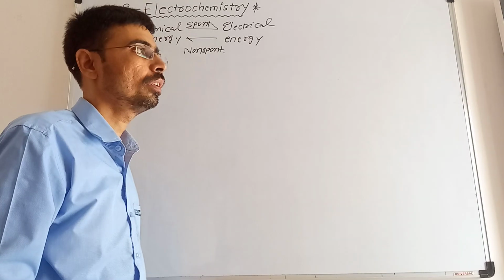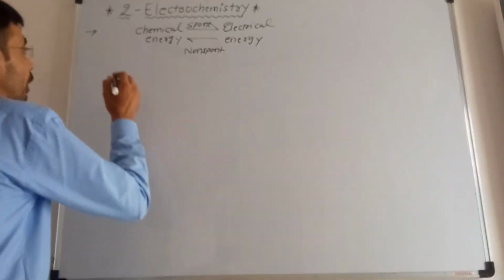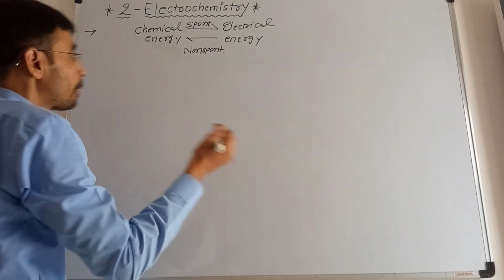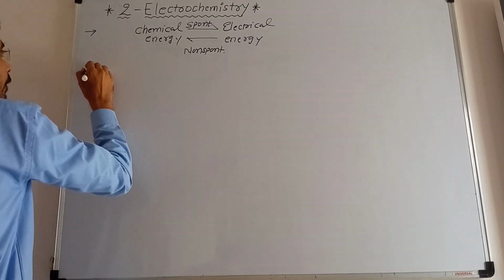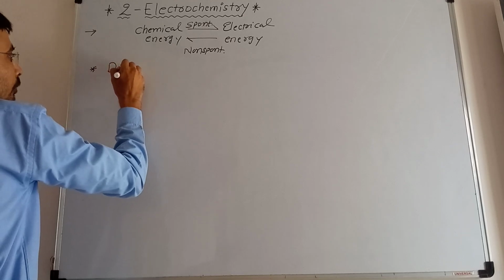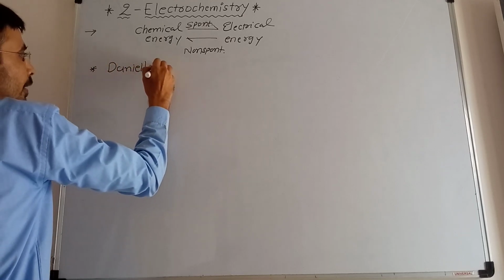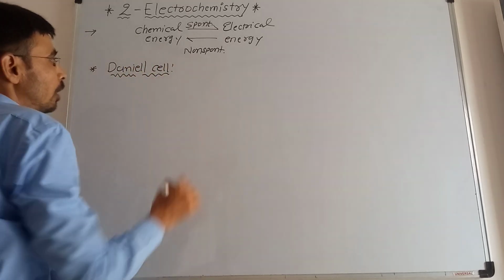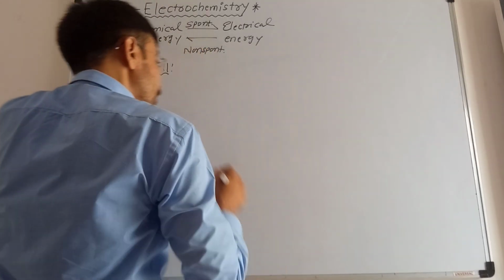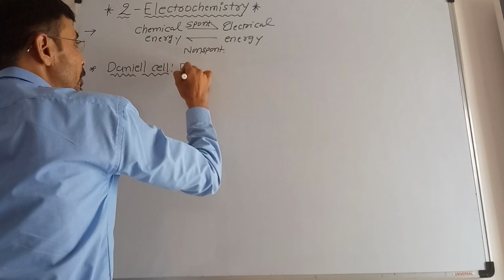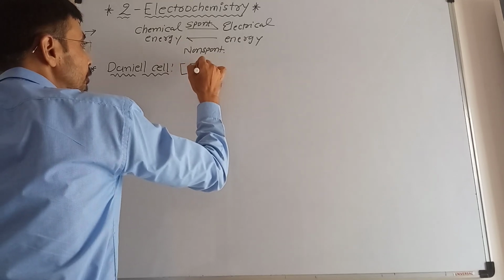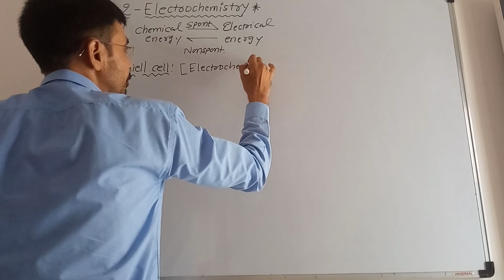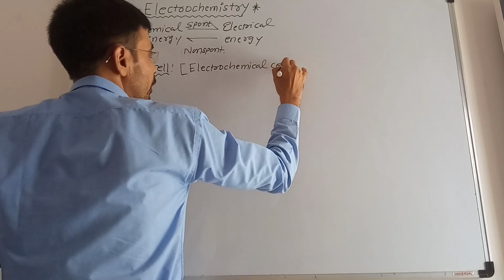Now first of all, let us start the study of electrochemistry with one of its applications, that is the study of the Daniell cell. The Daniell cell is an electrochemical cell.